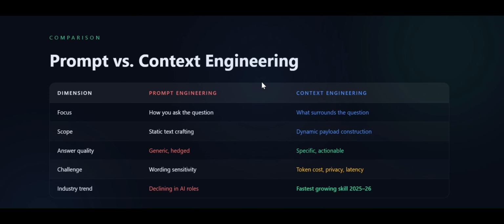So this is all about context engineering. I hope this helped you to understand the difference between context engineering and prompt engineering, and when and why context engineering is really helpful. Thank you.